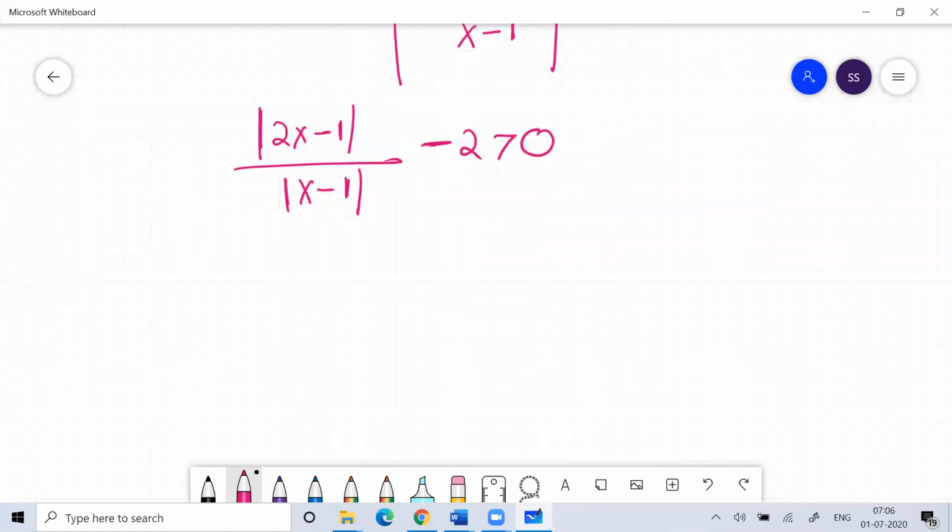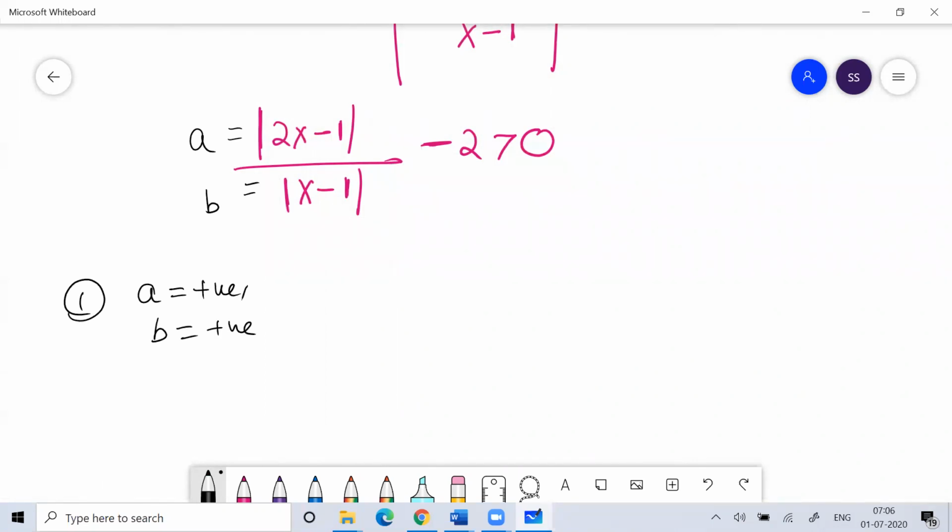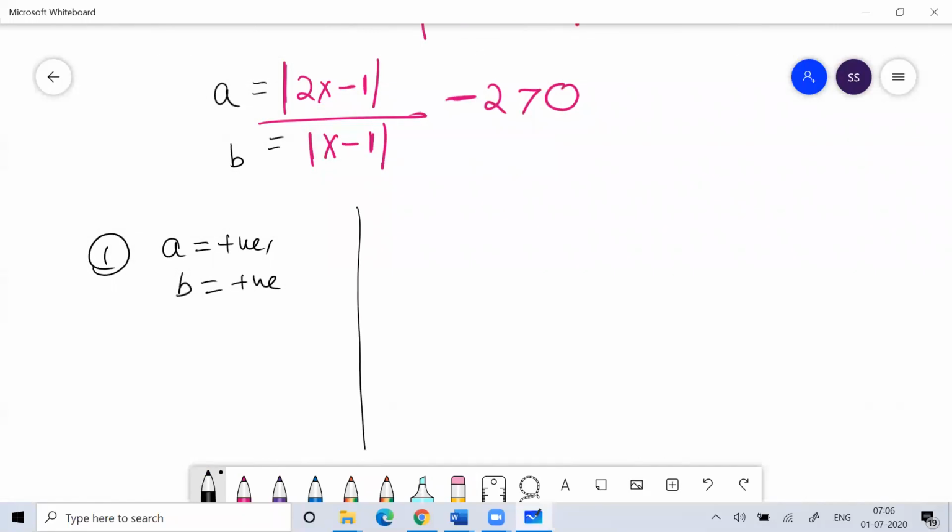Here 4 conditions can happen. Suppose this is A, B. Condition number 1: A is positive, B is positive. This can happen because they can accept any value, positive, negative, anything.